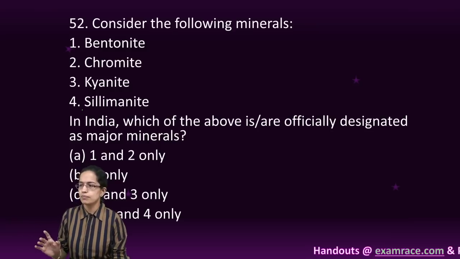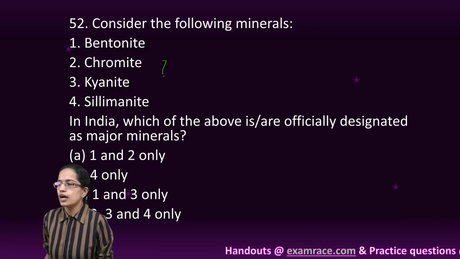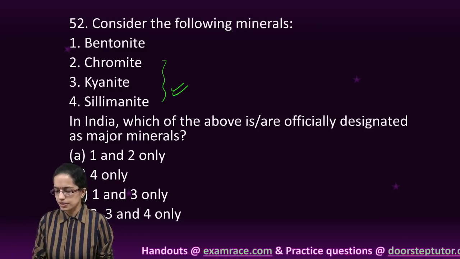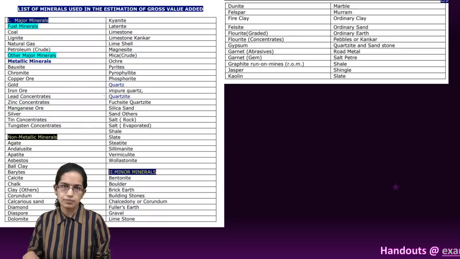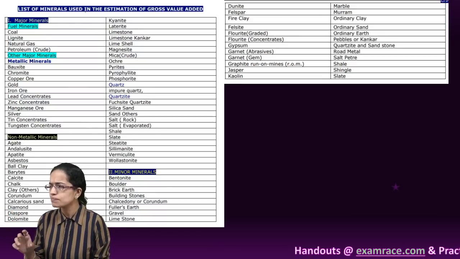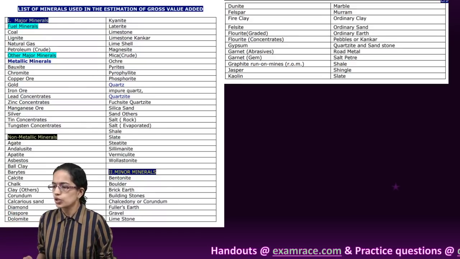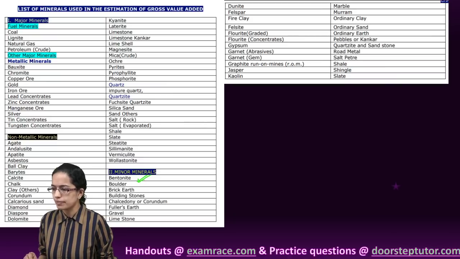Now we have certain major minerals. So chromite, kyanite and sillimanite are the major minerals. So you have the list of the major and the minor minerals. So under the minor, we can see you have the bentonite that is there.